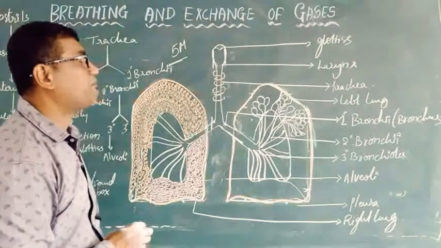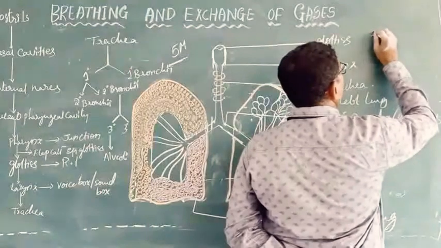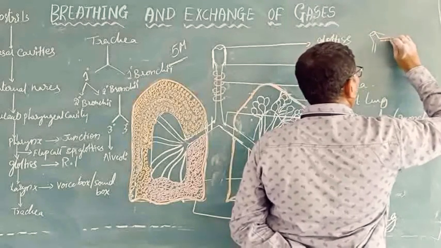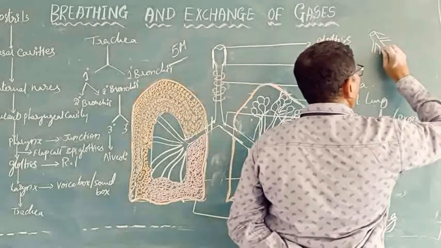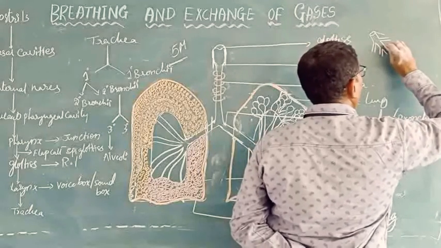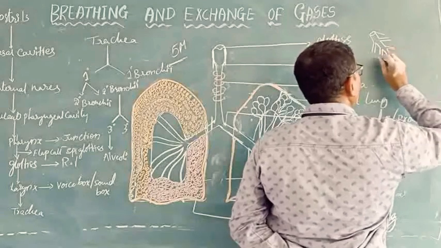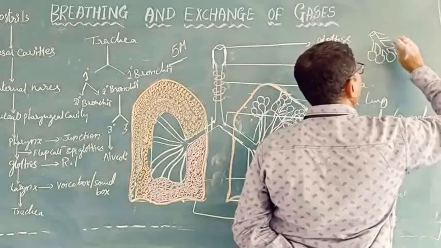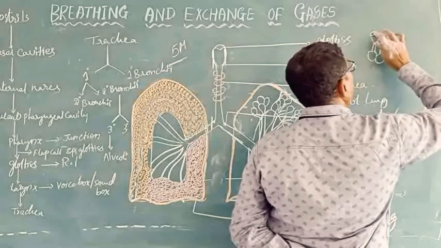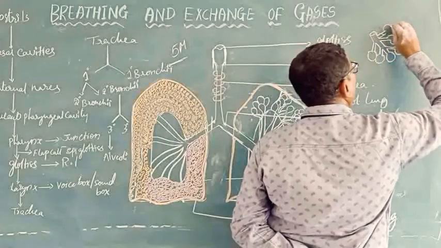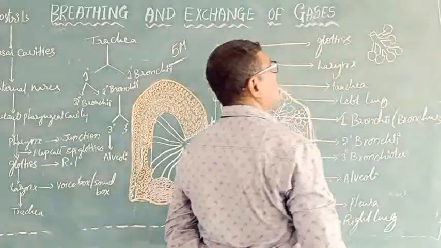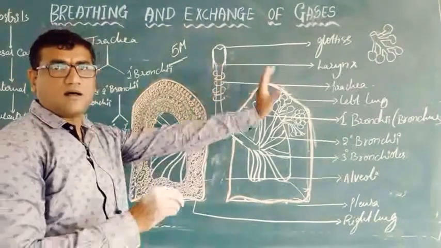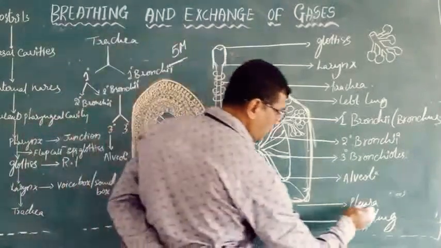These alveoli look like a bunch of grape-like saccular structures, with a large number of alveoli attached at different locations.